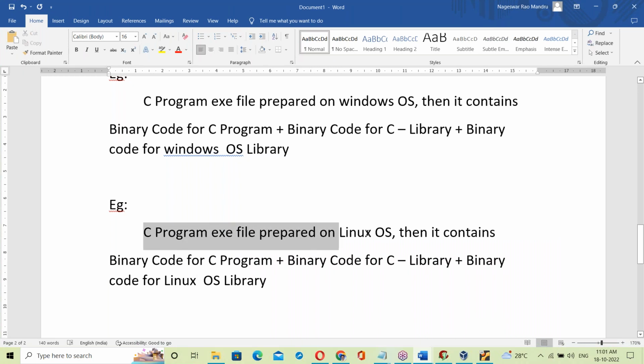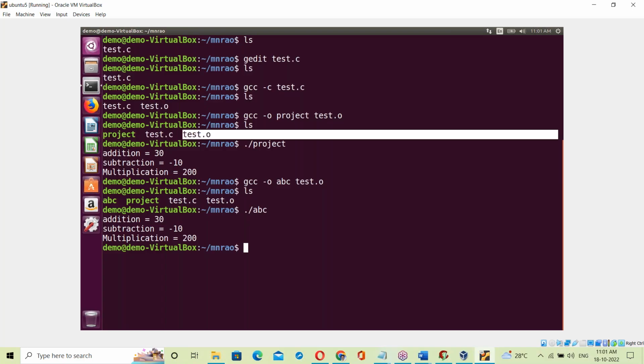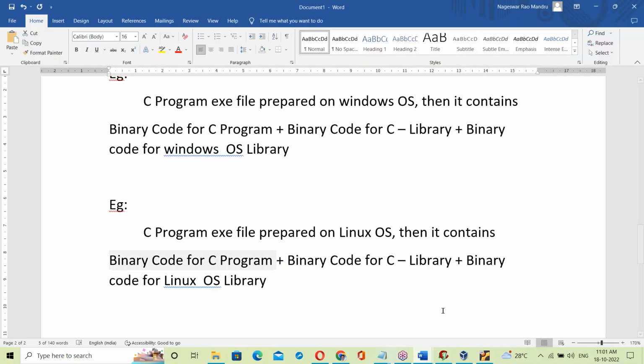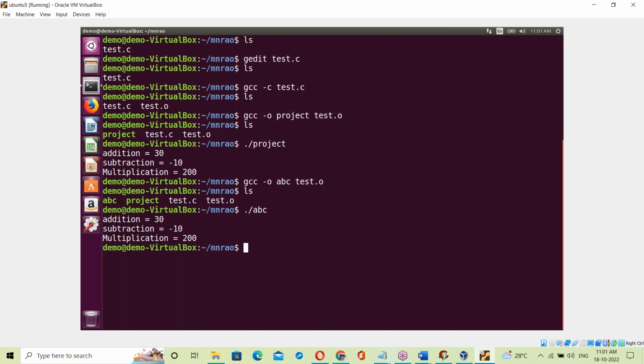Now what happens here? A C program exe file is prepared on Linux OS. It contains the binary code for the C program, meaning the test.o file, next the binary code for the C library, meaning the stdio header file binary code, and the binary code for the Linux based library. Let me show that.